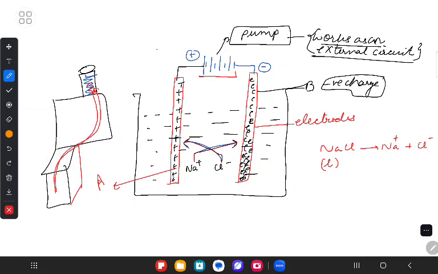What will Na plus do? Na plus will go and hit the rod. Na plus will take one electron. Now understand, there is always a limit to something. You cannot keep asking for money from somebody. Someday the other person will say, okay, I do not have more money to give you, right? So there is always a limit. Similarly, from rod A, how long do you think you can keep on removing electrons? There is a limited storage of electrons here. Over a period of time, it will be very difficult to pull out extra electrons from rod A.